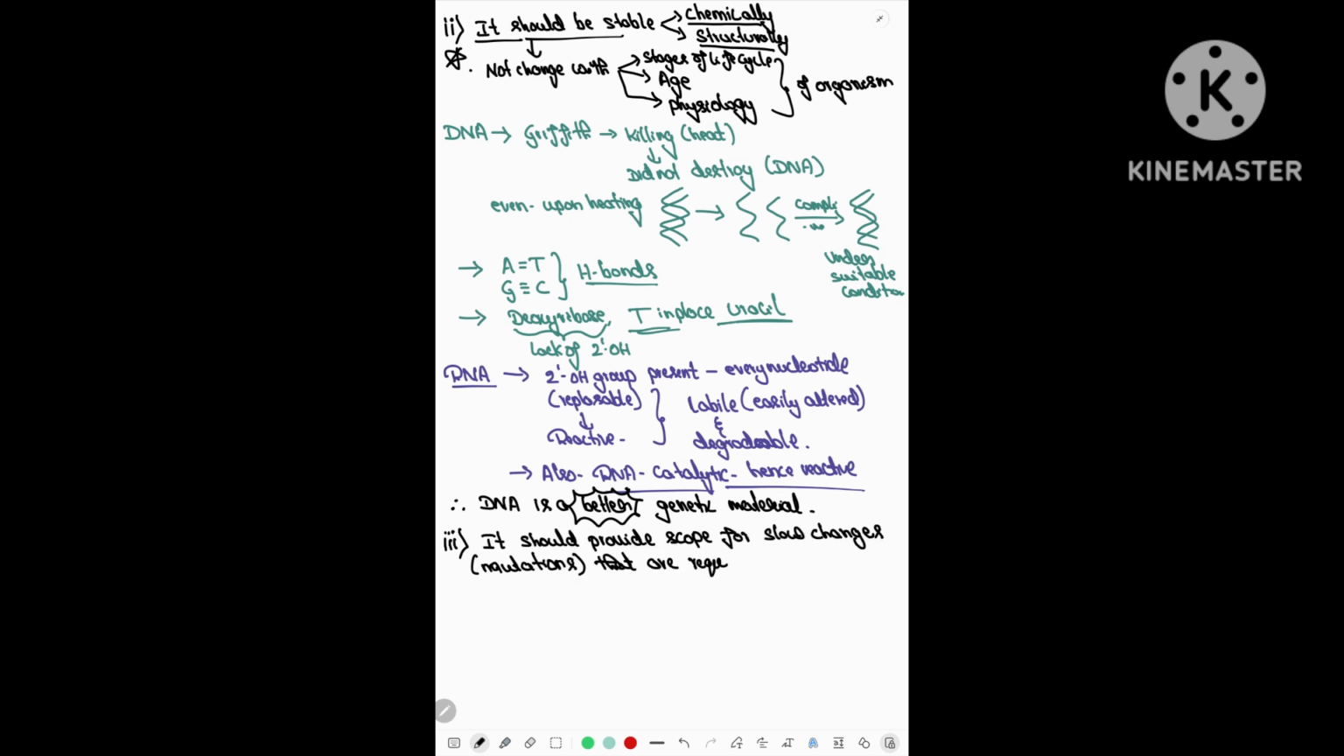The third criterion is that the molecule should provide scope for slow changes, and those slow changes are called mutations, and the mutations are required for evolution. Now, again, in our list there are two, DNA and RNA. DNA is able to mutate at a slower rate. Being stable, it will mutate at a slower rate. Whereas RNA, being unstable, which means highly reactive, will mutate at a faster rate.